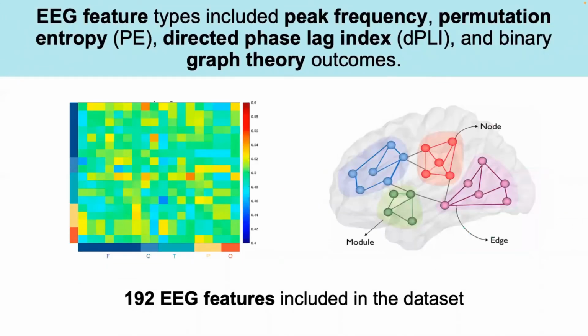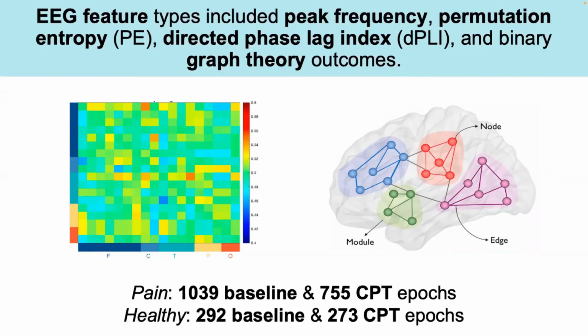EEG feature types of interest included peak frequency, permutation entropy, directed phase lag index, and binary graph theory outcomes, with a total of 192 EEG features included in the dataset. The EEG data was also epoched into 10-second windows, leading to roughly 1,800 data points in the pain group and 550 data points in the healthy control group.